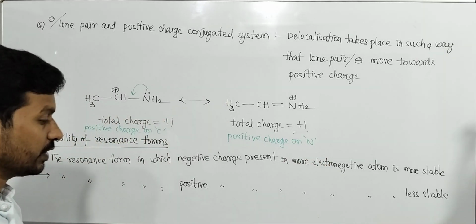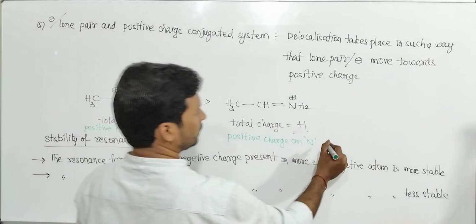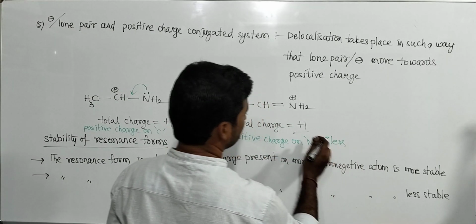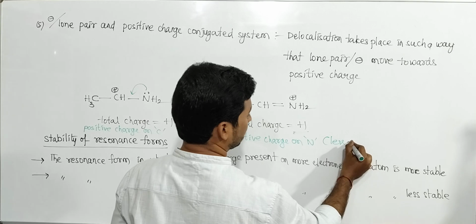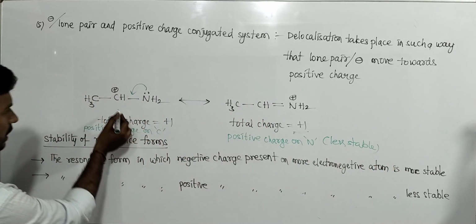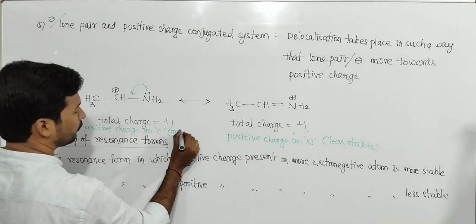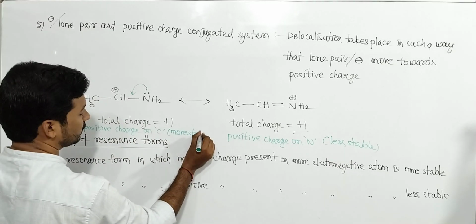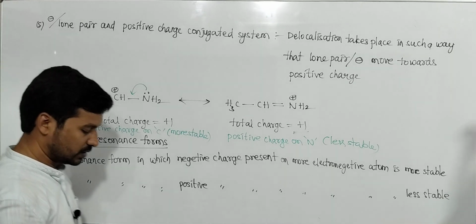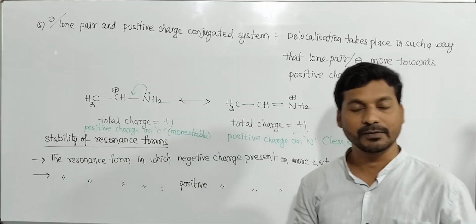So which one is the more stable resonating form between these two? This one is less stable, definitely, because the more electronegative atom carries positive charge. Here the less electronegative atom carries positive charge, so it is more stable, based on the above points. By remembering all these points, we can easily understand the resonance concept.